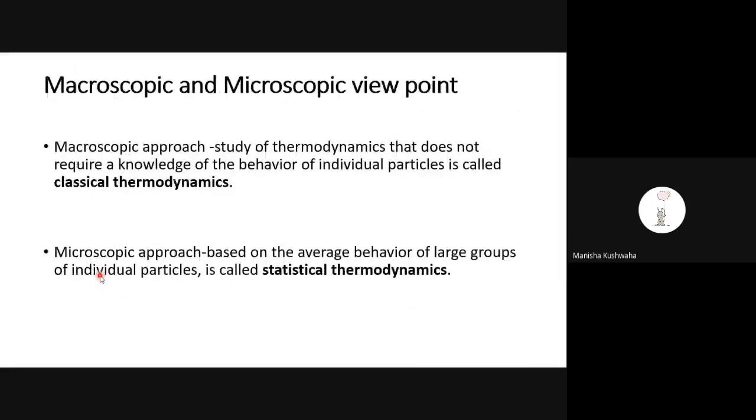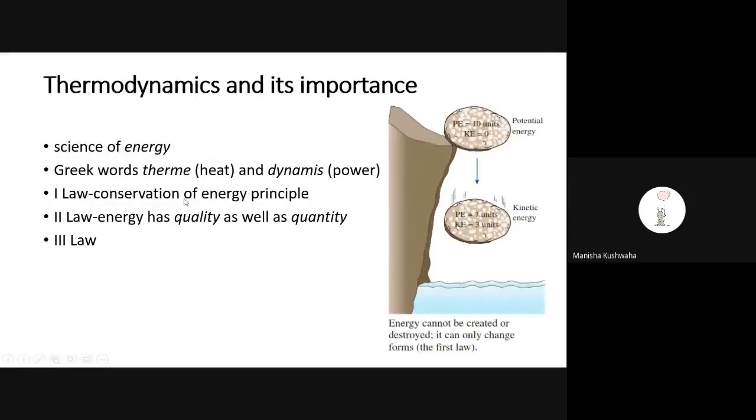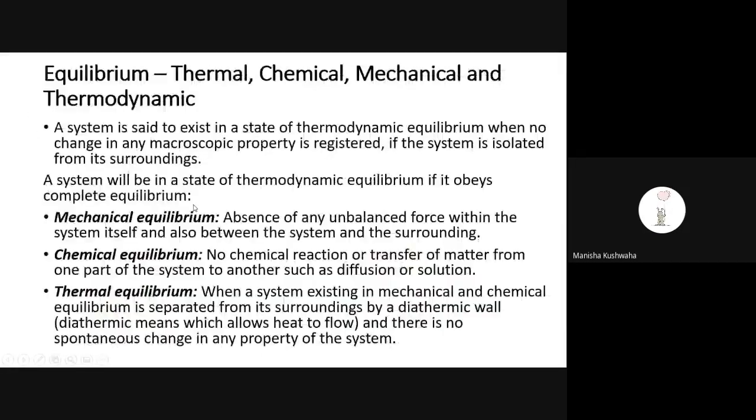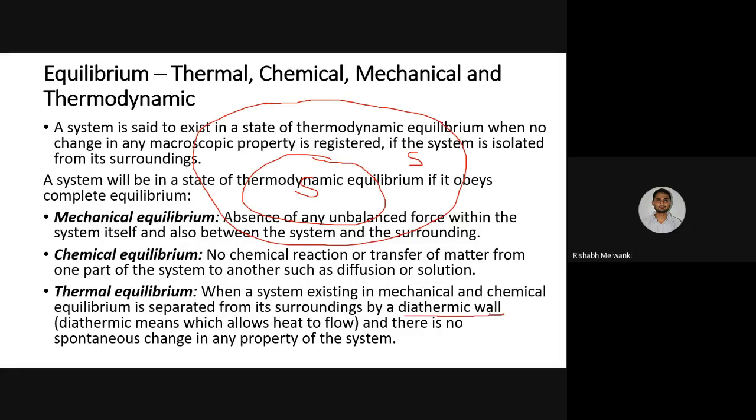Sir, please explain the diathermic wall once again. Okay. So, diathermic wall. Suppose this is a system, and this is a boundary, and this is a surrounding. Together, system plus surrounding is the universe. So this boundary is made up of which type of wall? Diathermic wall. What is the meaning of diathermic wall? It allows heat to flow.